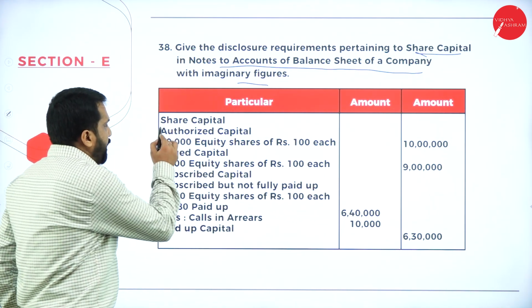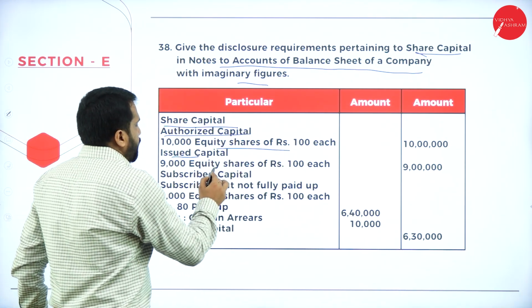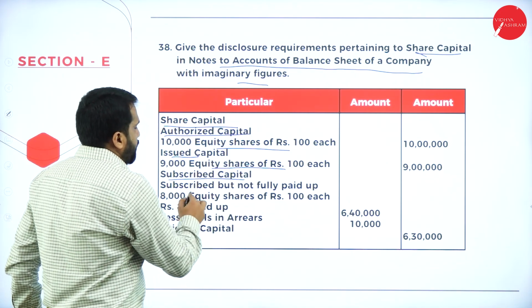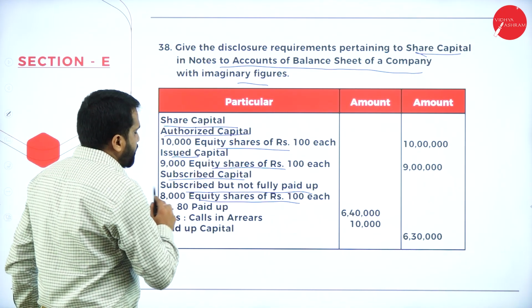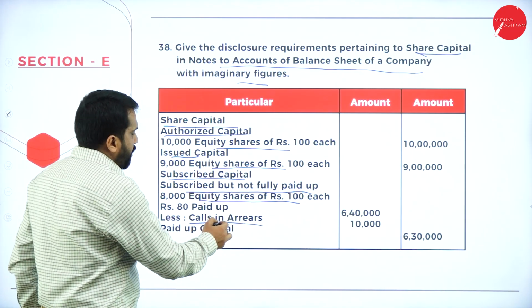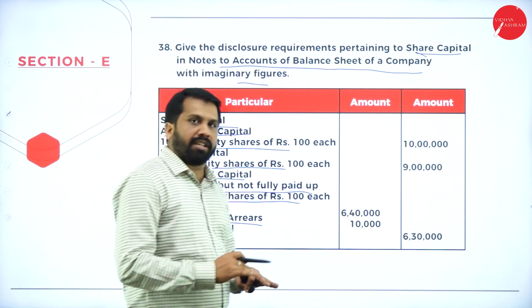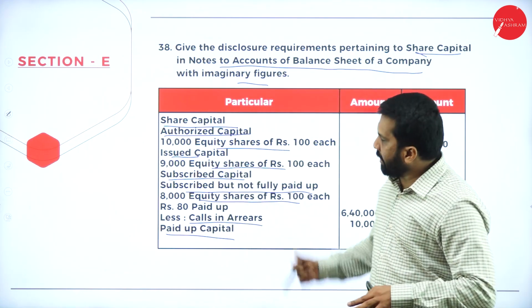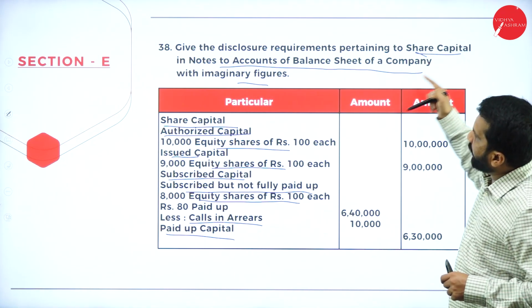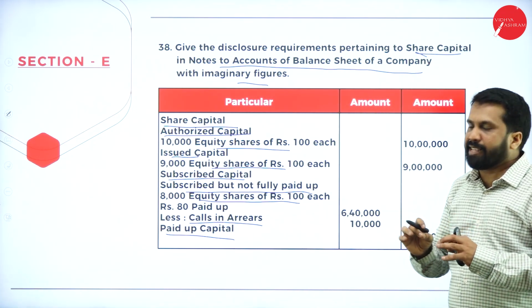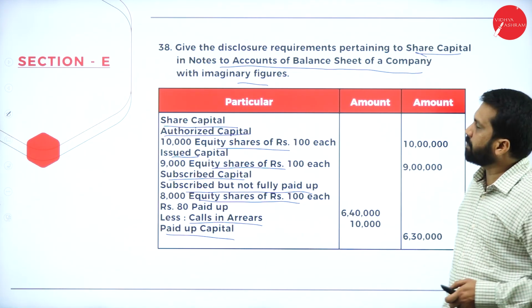Now your share capital: authorized capital, issued capital, shares subscribed but not fully paid up, equity shares of rupees 100 each, 80 is paid up, so the remaining 20 is what? Calls in arrears, paid up capital. There is no logic, nothing, you will not get any problems on this. If they ask you to create share capital notes, you have to exactly copy paste. Numbers you can write on your own.